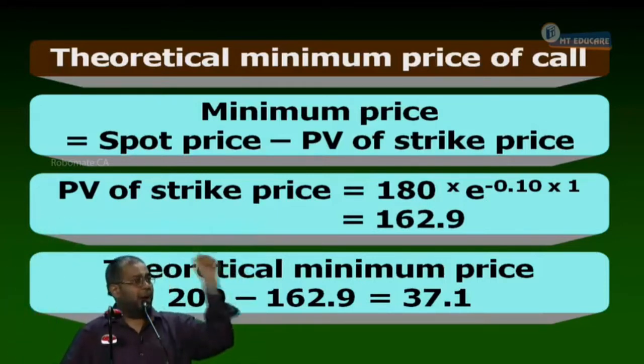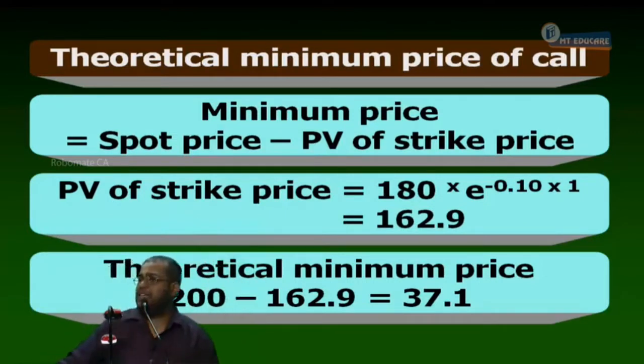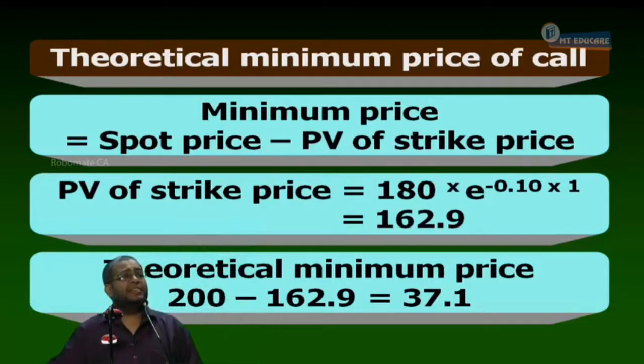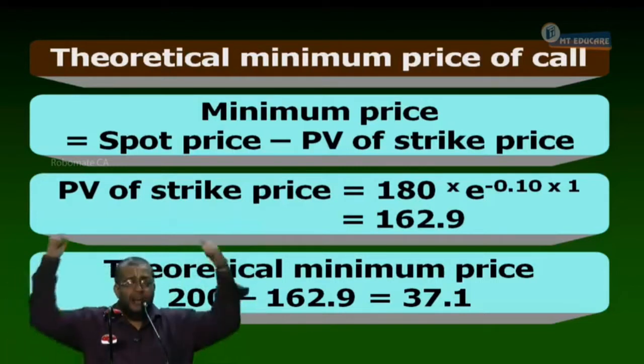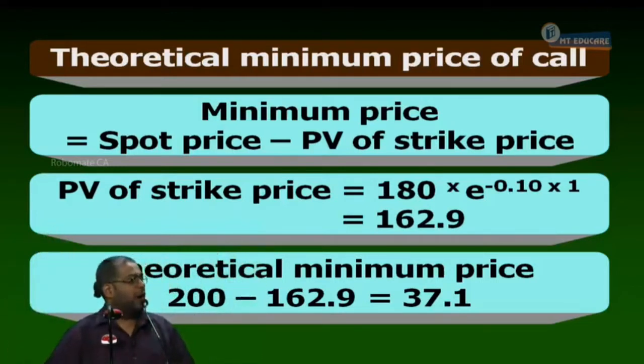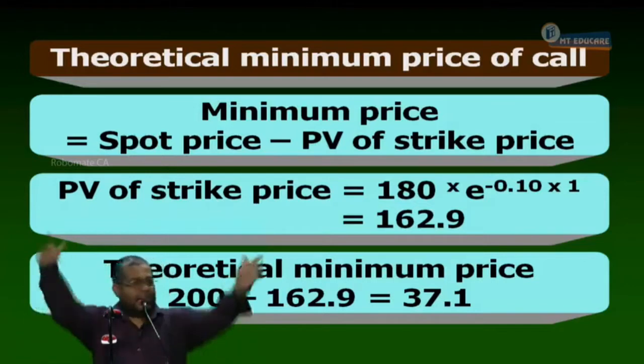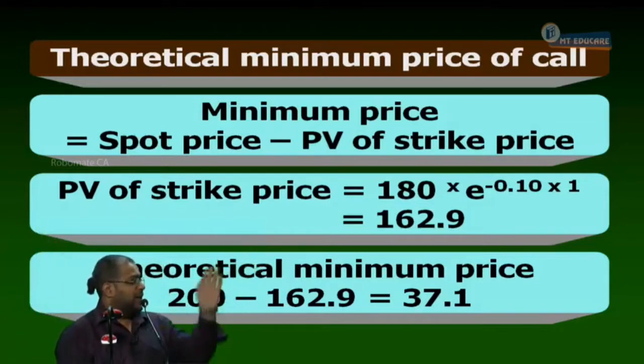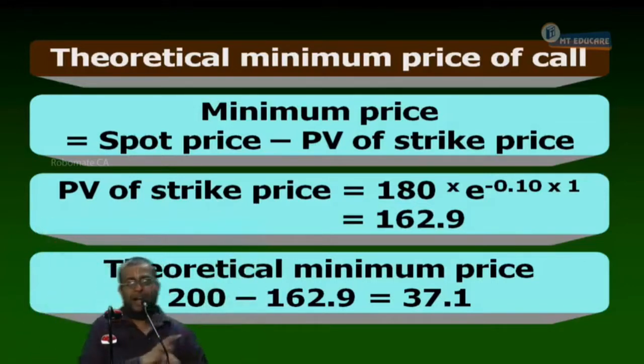37.1. Tell me, is the option market underpricing or overpricing the call option? It is underpricing. How to make an arbitrage? Buy the call. No. See, an arbitrage strategy always means riskless profit, like covered interest arbitrage. In an arbitrage strategy, cash flows may happen in future, but everything should be secured today itself. I should not have any uncertainty.